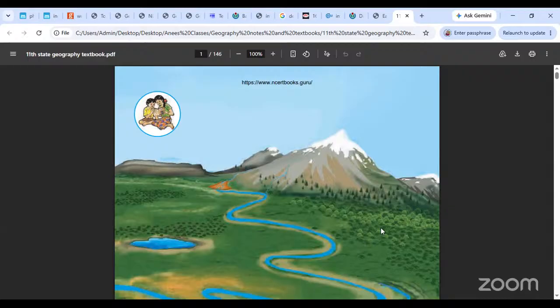All right, like wind, rain, agents of erosion and deposition, those can be in play, and that is how this can work. So either way, any of the movements that change the surface of the earth can either be because of the energy that comes from within the earth or factors that are external to the surface of the earth. Here we are looking at all those factors which are external to the surface of the earth.